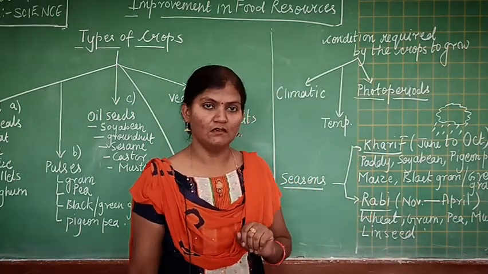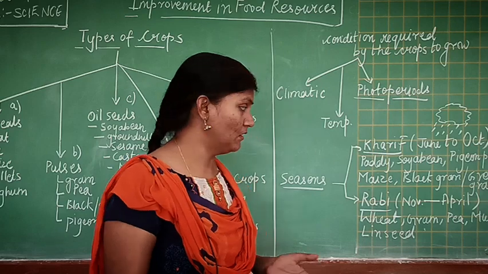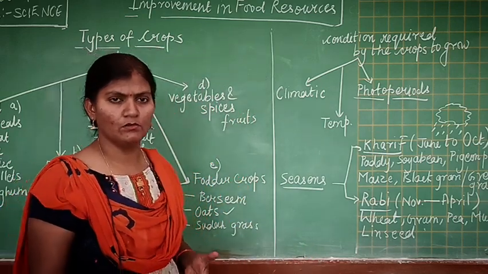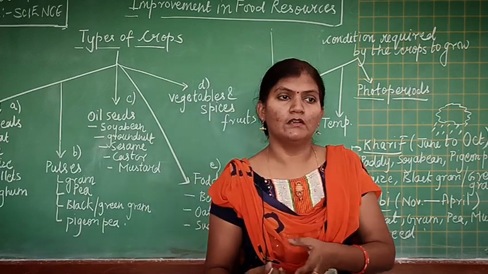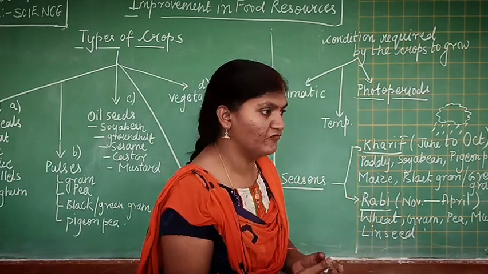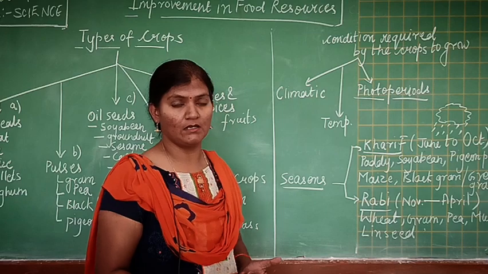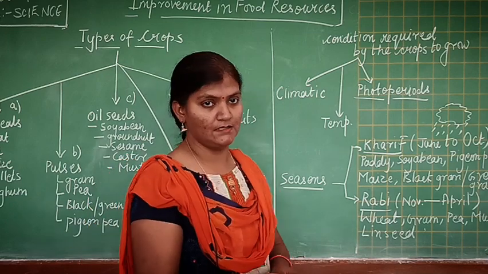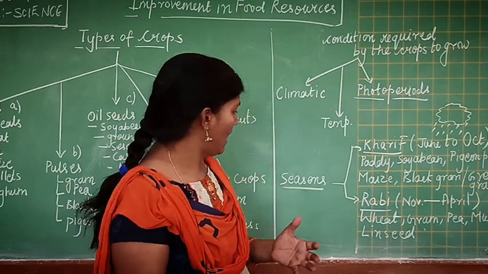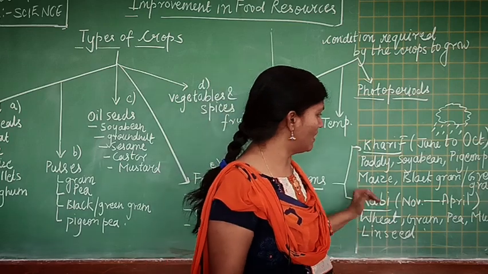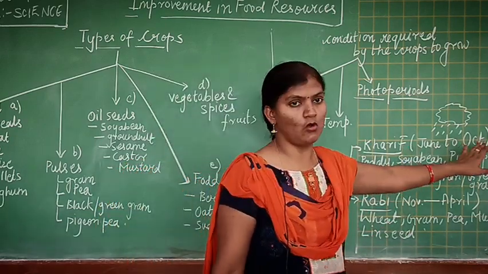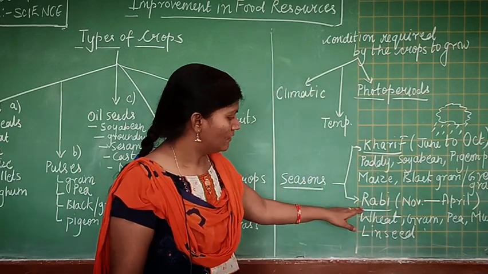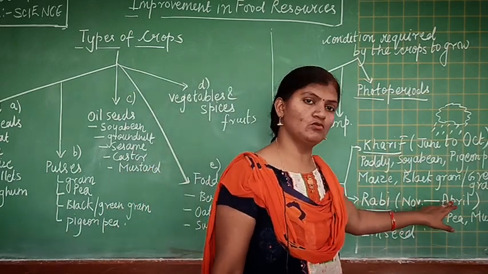You must have seen that pea, or mutter, and mustard, or sarso, we bring them from the market during the winter season. So friends, we have 2 seasons, Kharif and Rabi. Kharif is the rainy season, from June to October, and Rabi is from November to April.